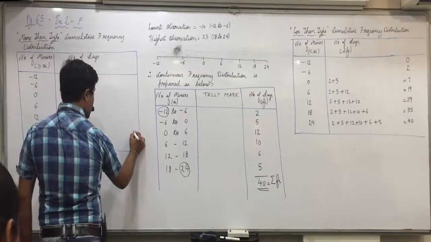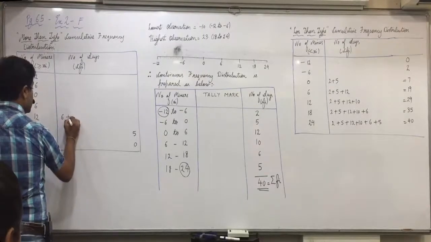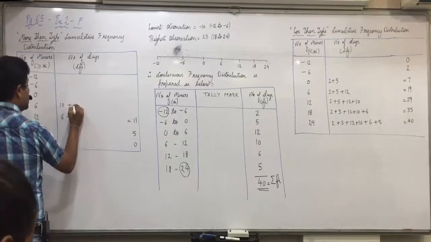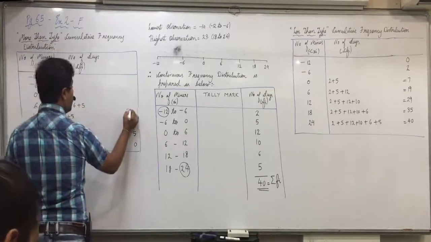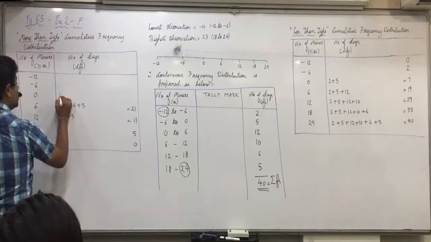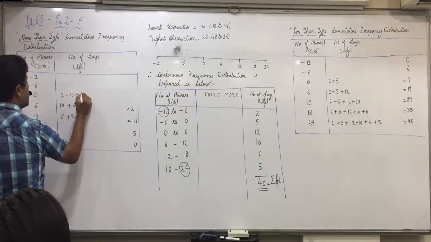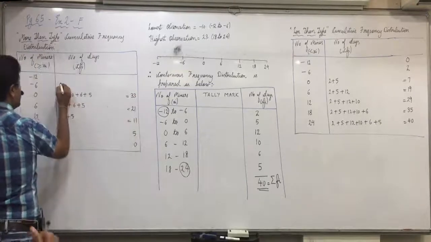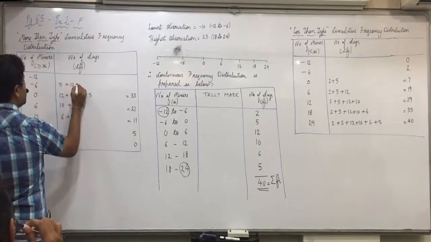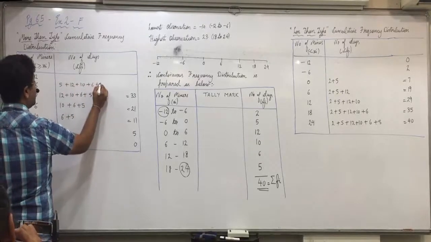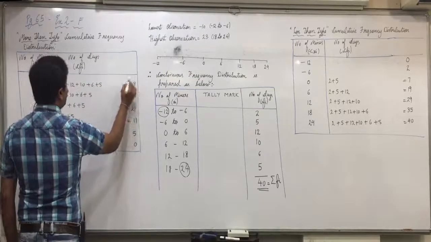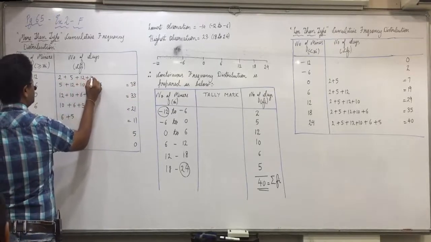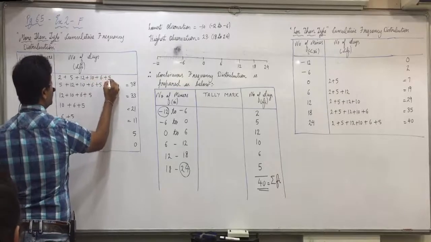Then 6 plus 5, 11. 10 plus 6 plus 5, 21. 12 plus 10 plus 6 plus 5, 33. 5 plus 12 plus 10 plus 6 plus 5, 38. And 2 plus 5 plus 12 plus 10 plus 6 plus 5, 40.